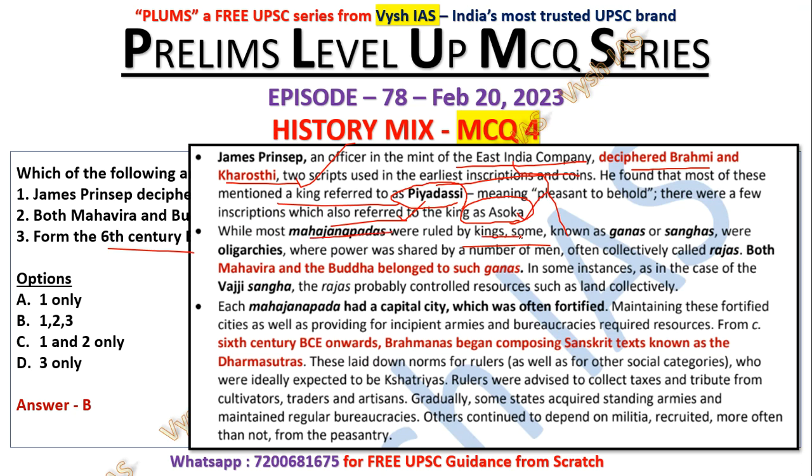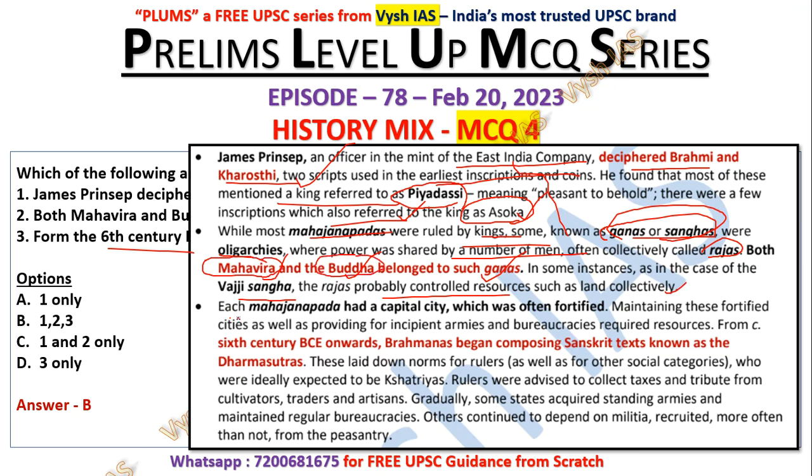Now, while most Mahajanapadas were ruled by kings, some of them were known as Ganas or Sanghas, where oligarchies, meaning, monarchy is what? Monarchy means one king and then there are the subjects under him. But oligarchy means many kings together, like a sabha they'll have, sanghas, ganas and all, where power is shared by a number of men, often collectively called rajas. So both Mahavira and Buddha are from two different ganas, meaning oligarchies and not monarchies. So in some instances, as in the case of the Vajji Sangha, the rajas probably controlled resources such as land collectively. So they have land also, total combined control. Go and find out the name of the Sangha in which Mahavira was there and in which Buddha, that is Gautama, was there.